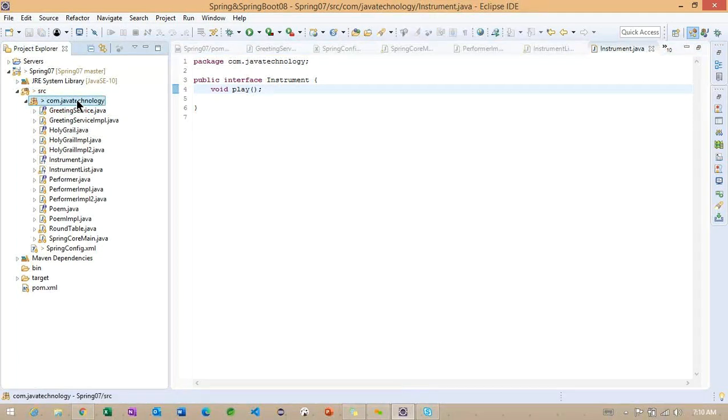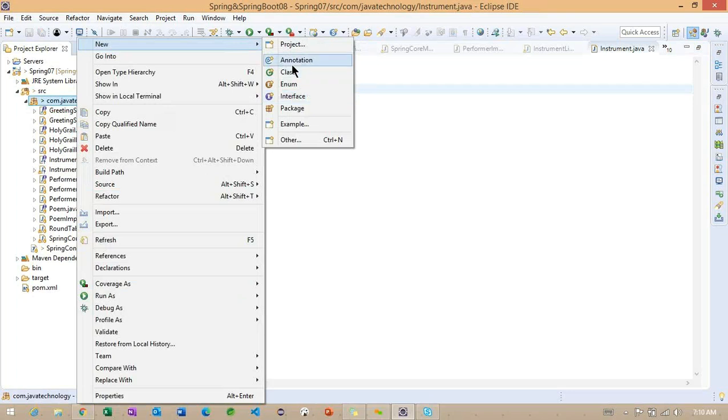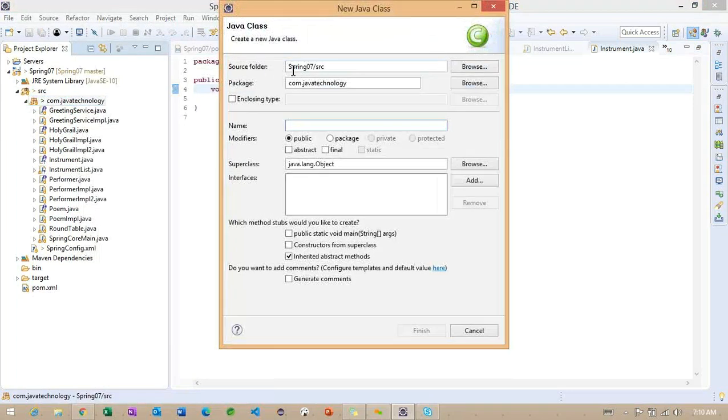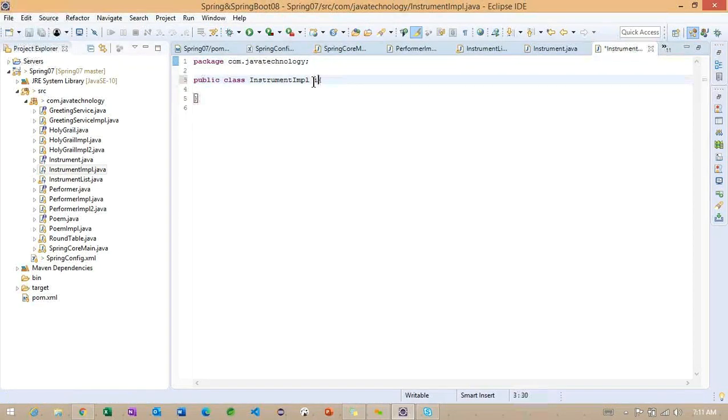Let me save this class, and we'll create one more class with an implementation of this instrument, called InstrumentImpl, and implement Instrument.